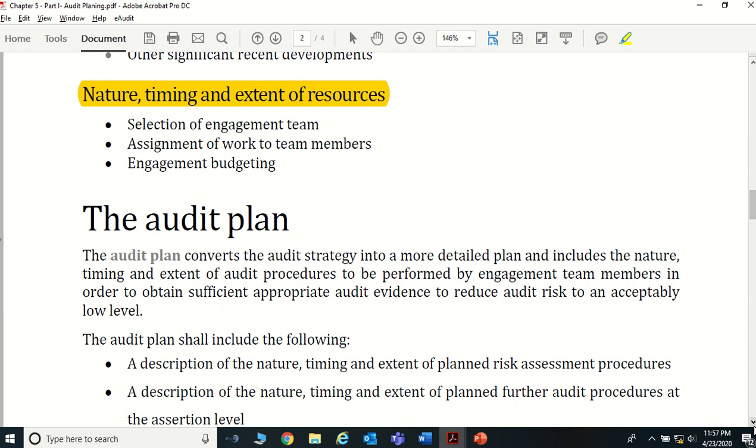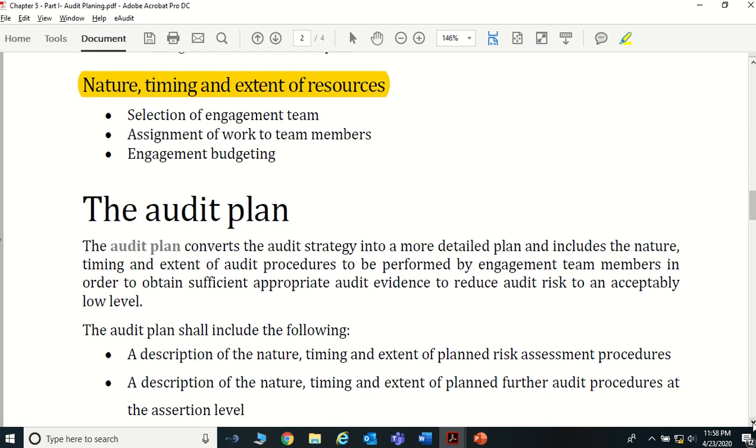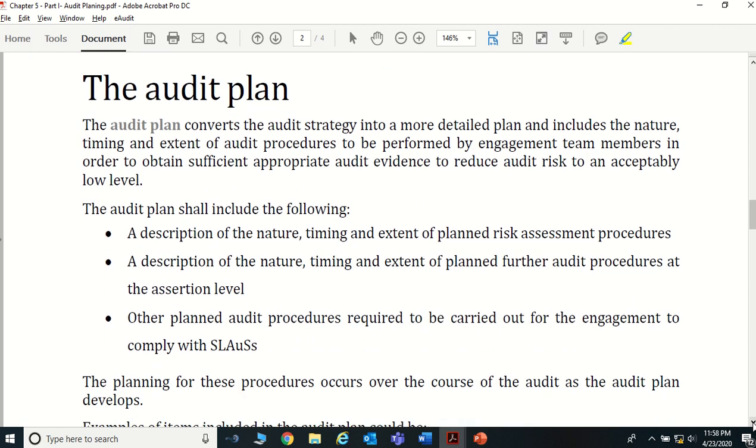Okay, so these are the factors that you want to determine when you are setting up an audit strategy, right? Remember, a few of these factors may sometimes be tested in your examination: what are the factors that you need to consider or keep in mind or need to know when you are setting up an audit strategy for the particular audit that you are going to do, right? Okay, so next we move to the audit plan. Now we discussed the audit strategy.